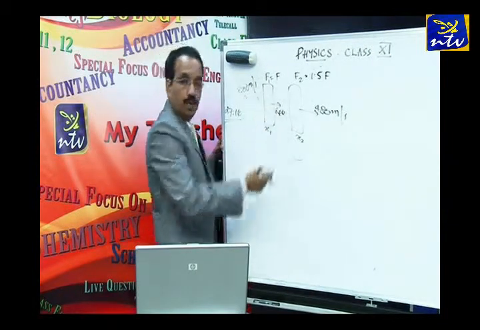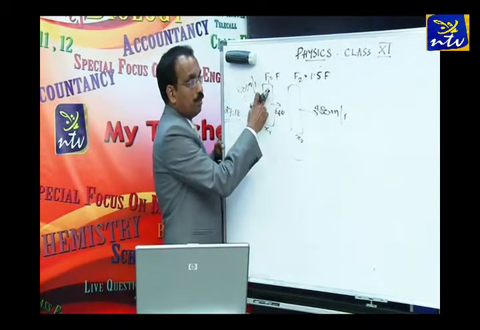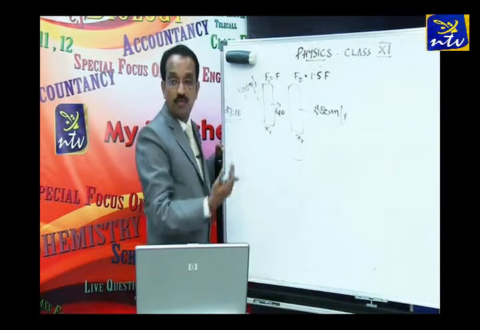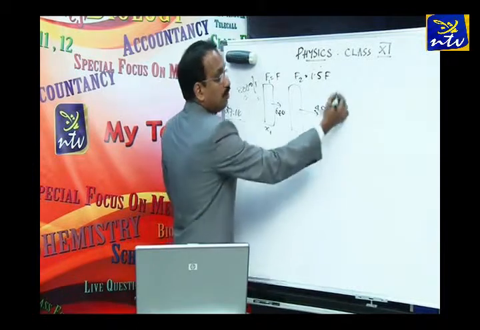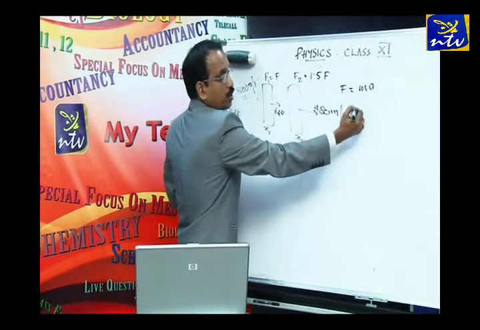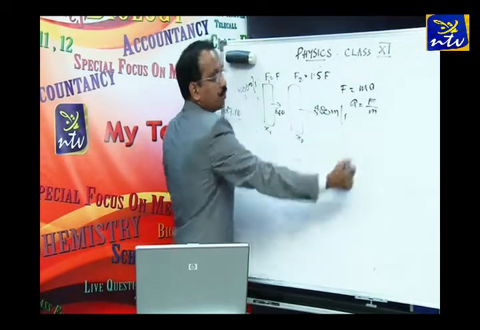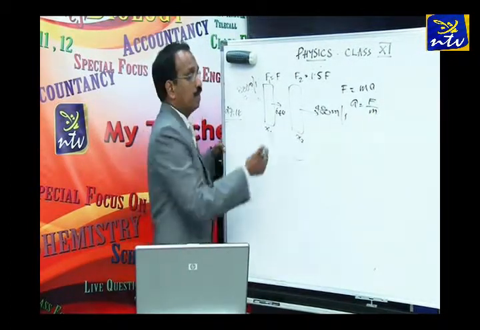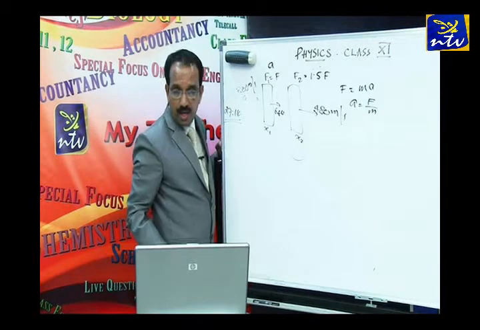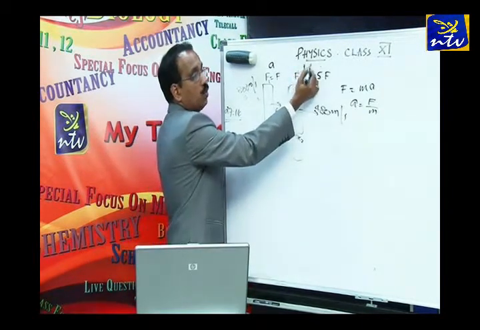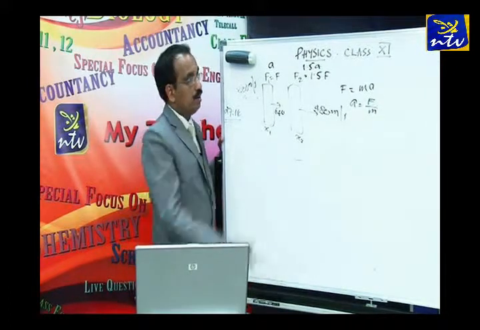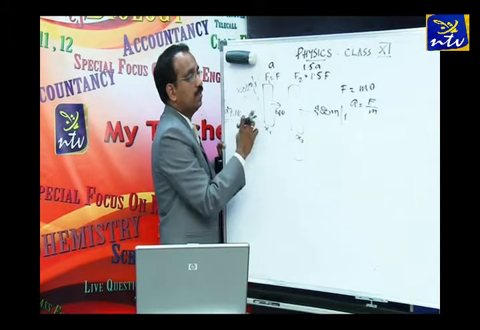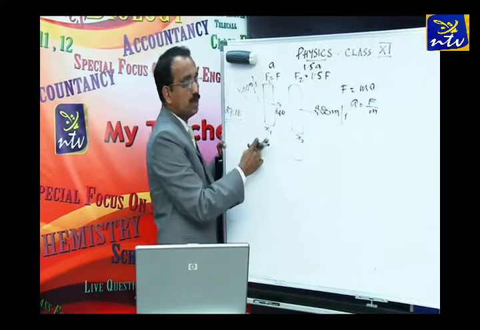Since the force becomes 1.5 times the initial, what else will become 1.5 times? Acceleration, because we know F is equal to ma, so acceleration is force by mass. If the force is becoming 1.5 times, the same happens to the acceleration as well. If I take the acceleration in the first plank as a, the acceleration in the second plank will be 1.5a. So we have the acceleration, we have the change in velocity, and then we can find x1.